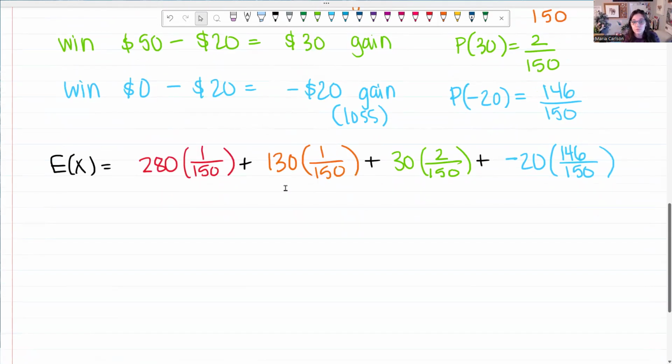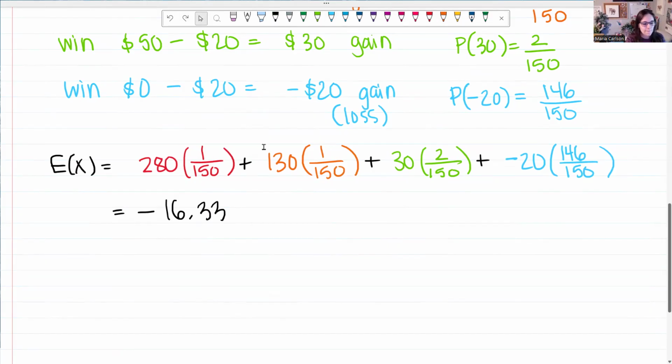And if you use a calculator to help you produce this value, you can absolutely type this into your Desmos calculator or a handheld calculator, and find the expected value. And the expected value is actually negative. I'm just going to write the value, negative $16.33 repeating. So we could just round it to about negative $16.33. So you're really expected to lose money by participating in this raffle.